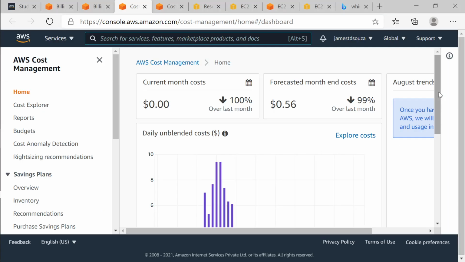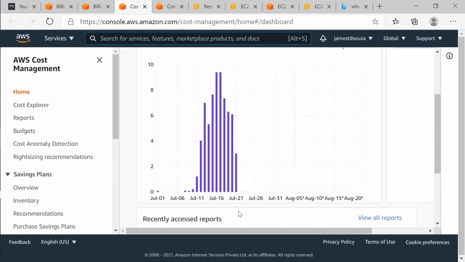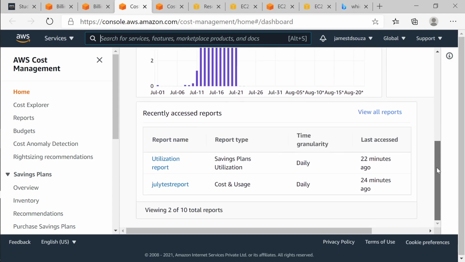So in this you're seeing a bar graph. There are different types of graphs: Windows Explorer shows you a tree graph, and here you're seeing a bar graph. Here you see that on this particular day I had $9 spent. So you're getting a graphical view of the expenditure. I had created this report, July test report.